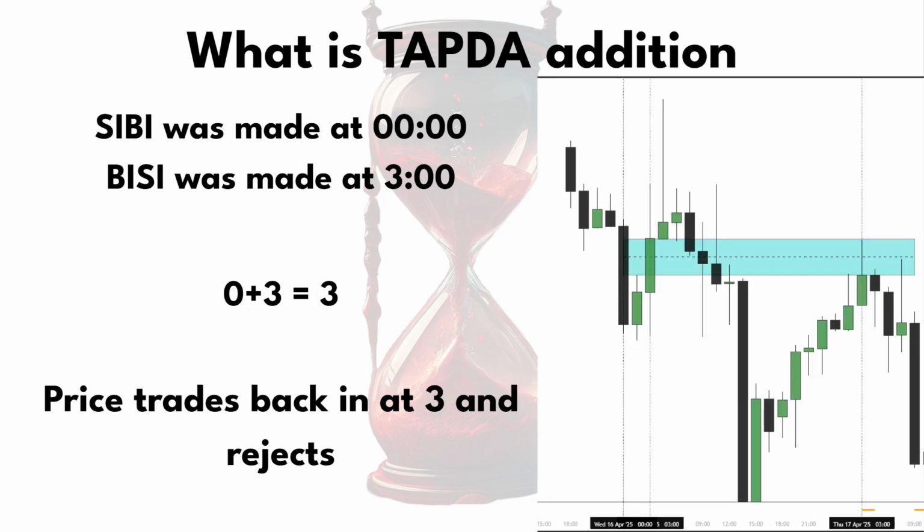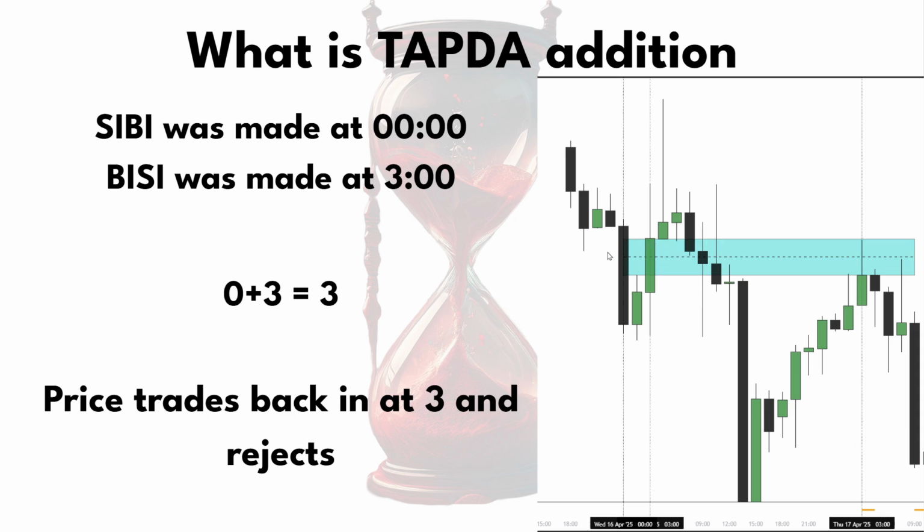For this example, as you can see, the SIBI right here was made at 0, right? It was made at midnight. However, the BISI over here got made at 3, okay? This SIBI with this BISI, this range right here that I marked out, creates a balanced price range.